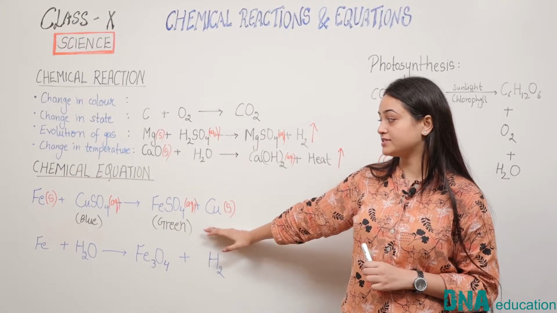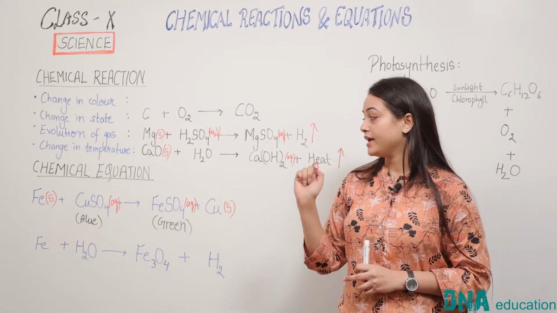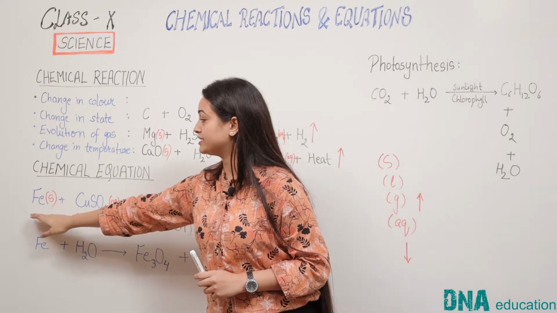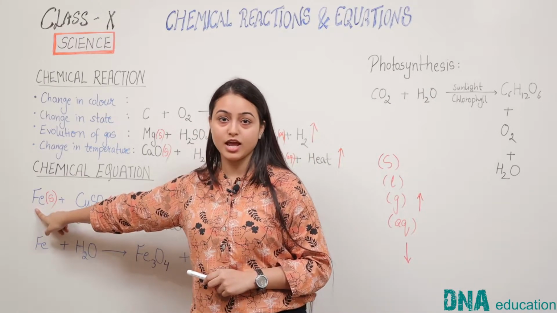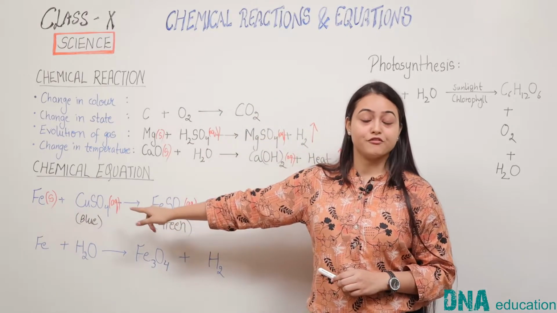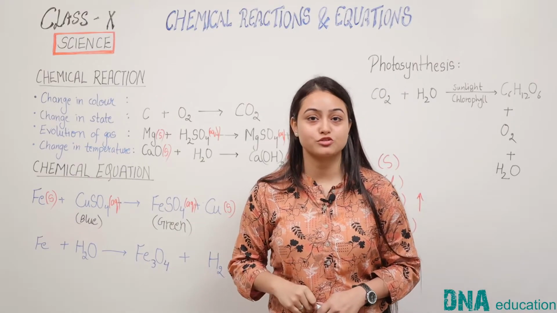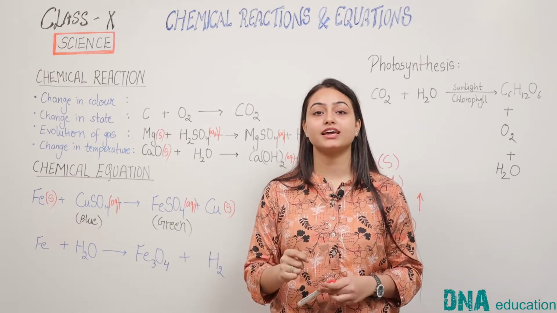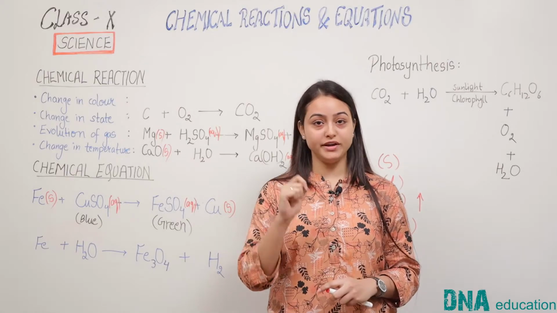What is meant by this? For example, in this reaction we see that there is one element of iron in the reactants and one element of iron in the products. You have studied the law of conservation of mass. It says that mass can neither be created nor be destroyed.